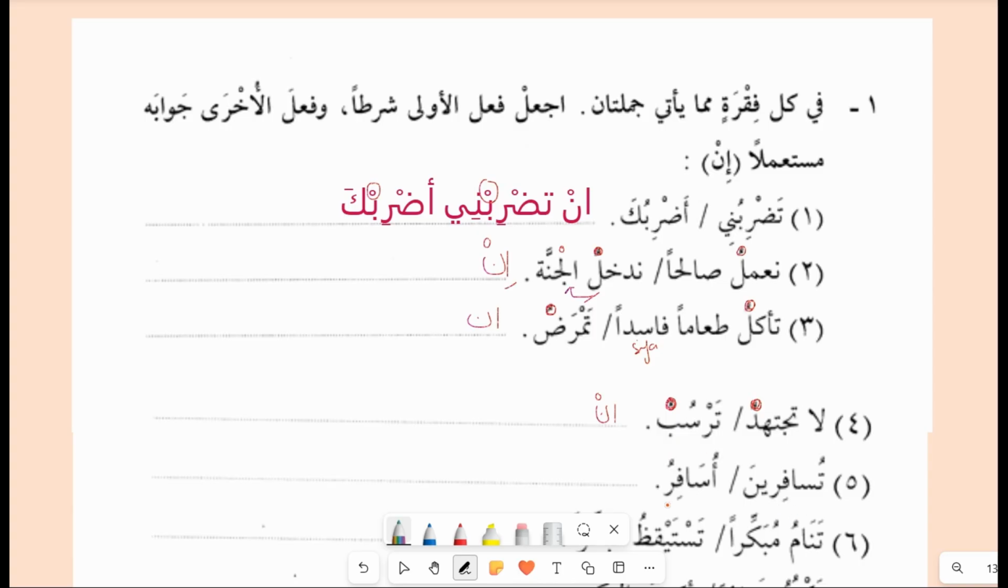Tusafirina, usafir. Now this is an important fail, where you have a fail mudari and then you have an extra letter. This is from the afalul khamsa. Tusafirina, this is for feminine singular, and if you use the tool of nasb, the extra noon will get dropped and you will write it as tusafiri, with the ya left.